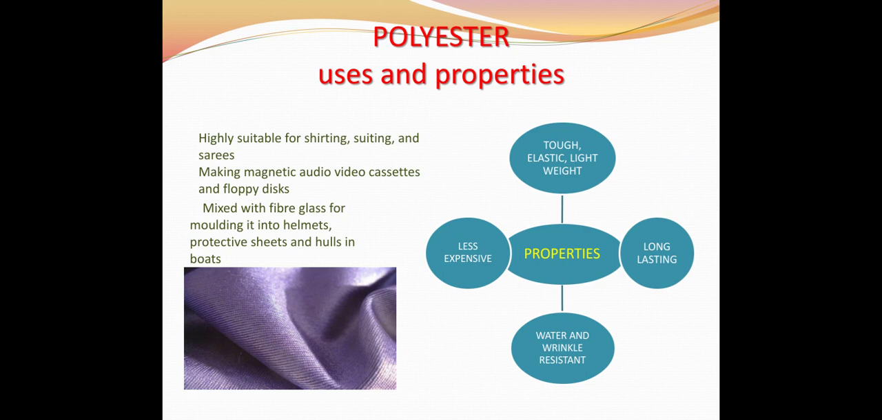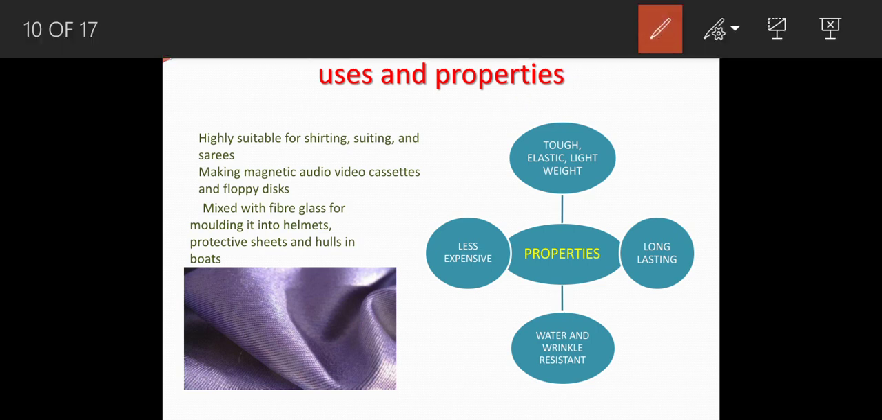Polyester's properties and uses. First, what are the properties of polyester? They are less expensive, long lasting, tough, elastic, lightweight, and water and wrinkle resistant. Because they have these characteristics, they are widely used for shirting, suiting, and saris, and for making magnetic audio video cassettes and floppy disks. They can be mixed with fiberglass for molding into helmets, protective shades, and hulls of boats.